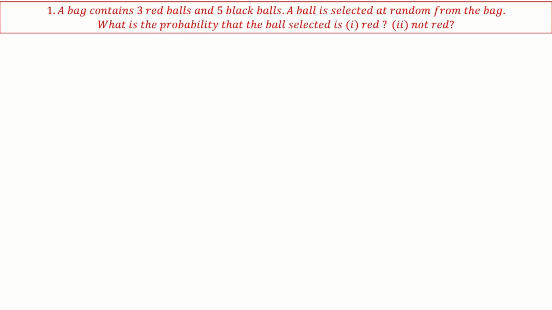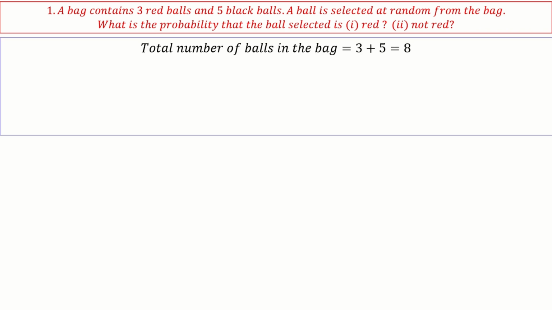Okay. Let's do the exercise 13.2. A bag contains three red balls, five black balls. A ball is selected at random from the bag. What is the probability that the selected ball is red and not red? Okay. So clearly looking at it, you can tell this is a complementary event, right?